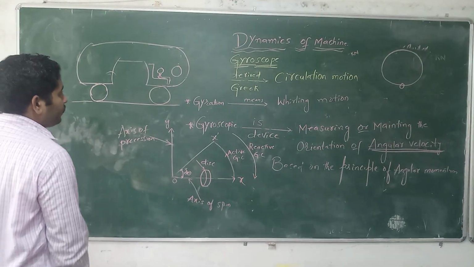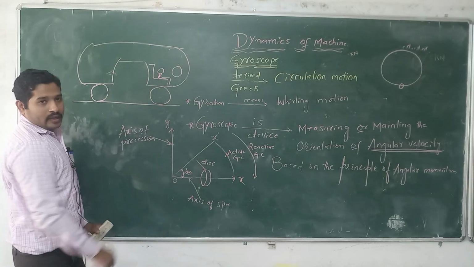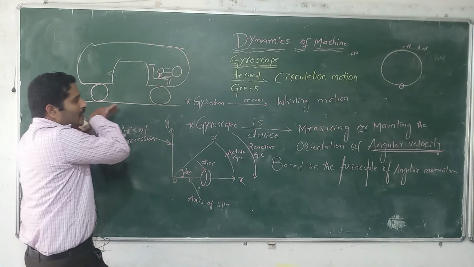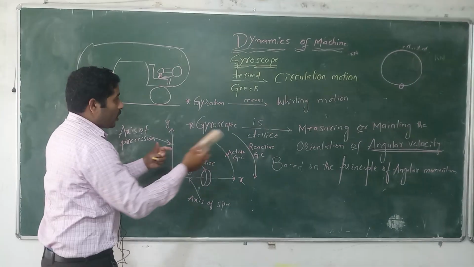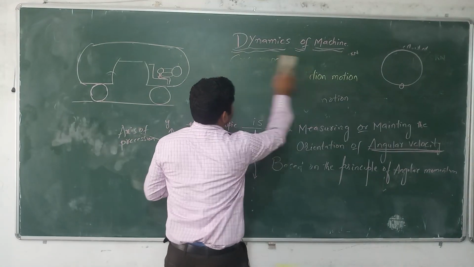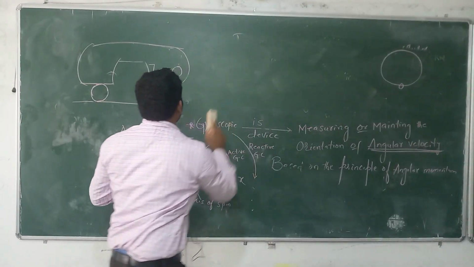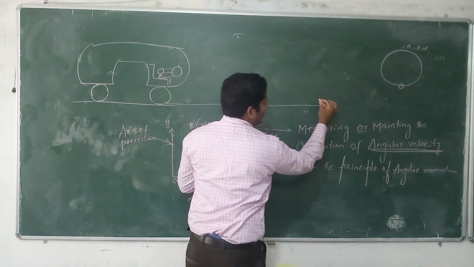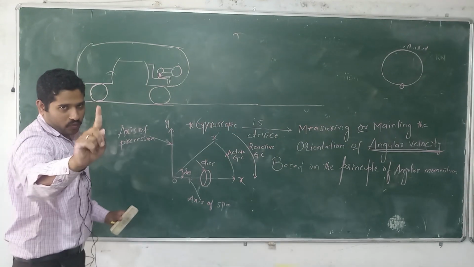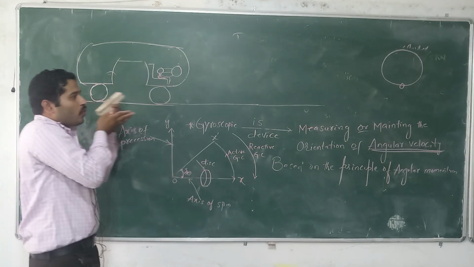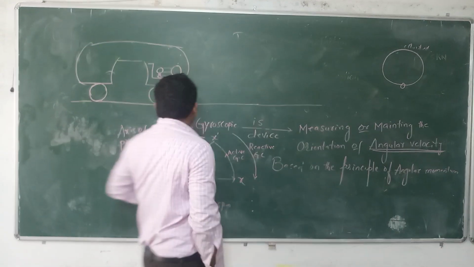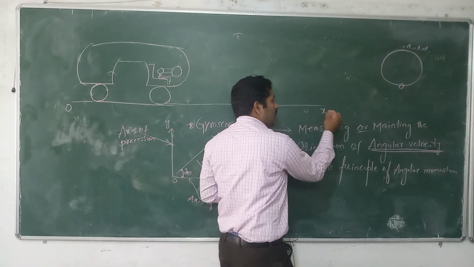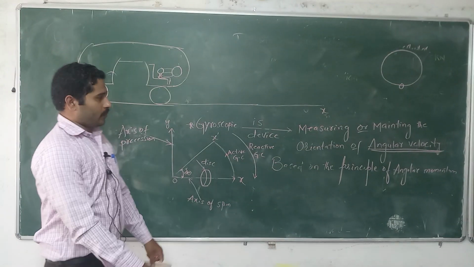Actually, the intention of the driver is this: first of all, the car is moving with a linear velocity. Please, all of you observe here. First the car is moving in a straight direction, from origin O, and it moves in the x direction.